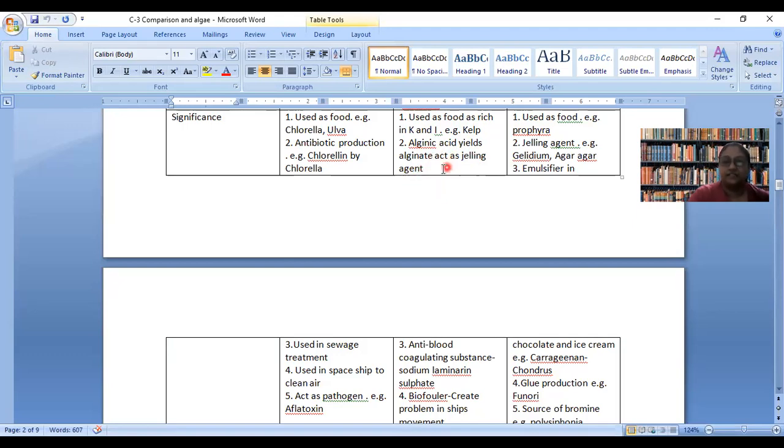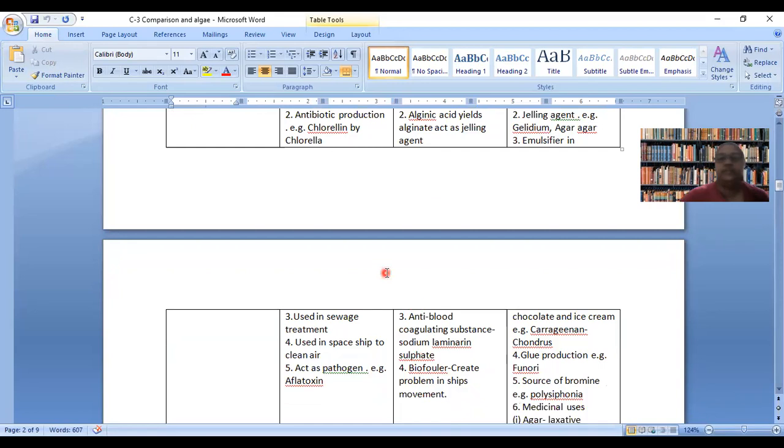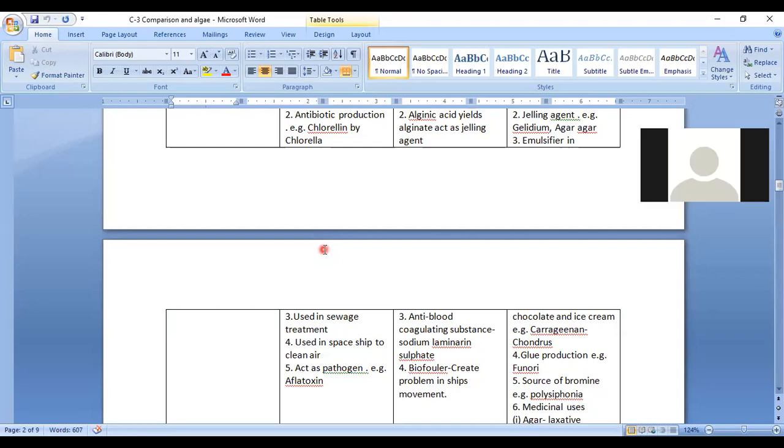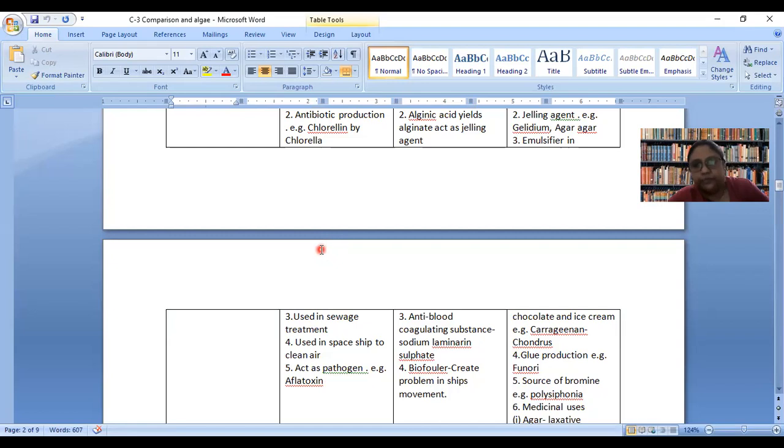It can be used in the ice cream industry and others, where it can be used as a gelling agent. Laminarin, that is sodium laminarin sulfate, which is extracted from the algae called laminaria, is used as an anticoagulatory substance. You know that blood, whenever it is outside our body, it gets clotted or coagulated. Have you ever studied about blood clotting? Consider our hand has a cut and blood is coming out. After some time it stops bleeding, no? Because blood clotting, coagulation is there.